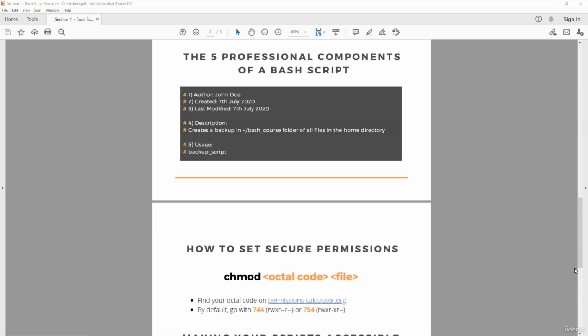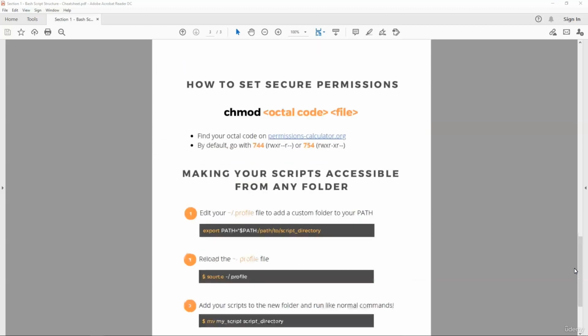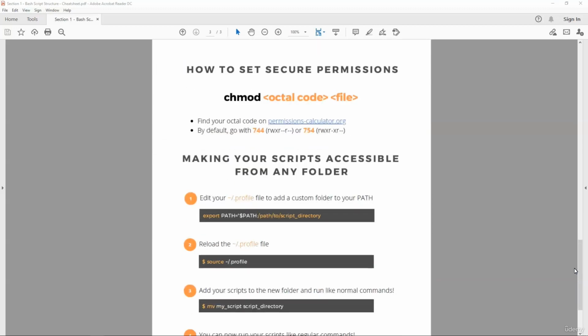We then looked at how to give your scripts appropriate and secure permissions using the chmod command and a cool website called permissionscalculator.org. You use permissionscalculator.org to find out the appropriate octal code to use with the chmod command for any set of permissions you might want to give a file. Unless you have a particular reason, we advise for security purposes in this course that, as a default, you give read, write,